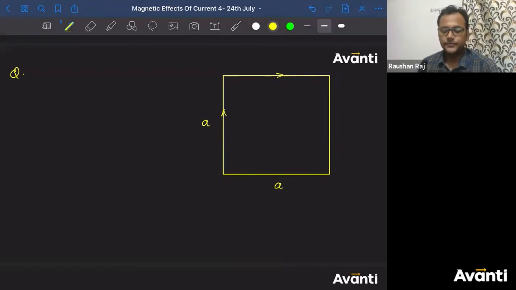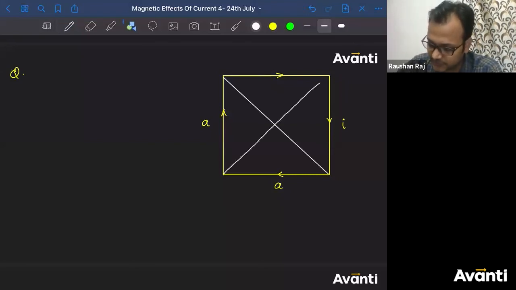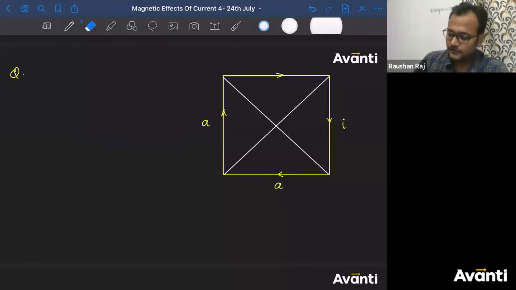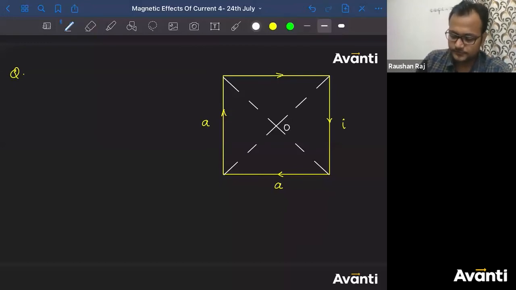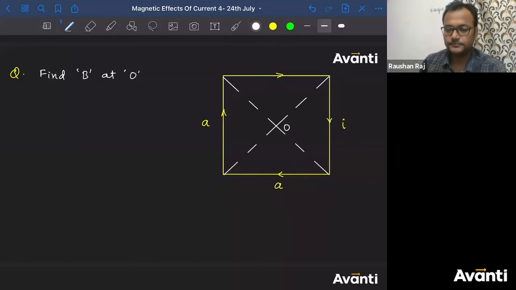This is I. Inside this, the current carrying wire, the direction of current is clockwise. And you need to find the magnitude of the magnetic field at the center of the square. Find the magnetic field at the center of the square. This is point O. Find B at O. Answer karo.